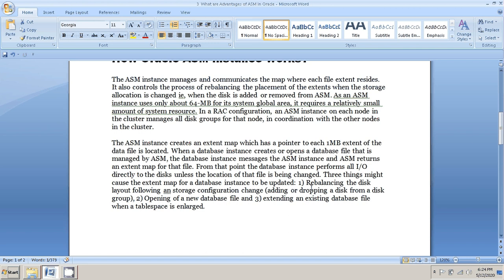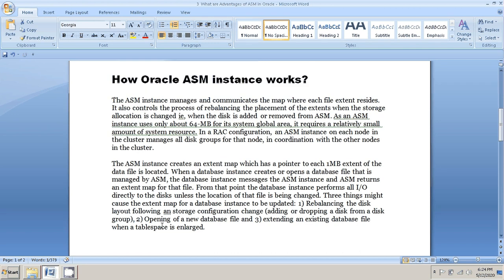From that point, the database instance performs all the IO calls directly. The ASM instance is updated for rebalancing of the disk layout following storage configuration changes such as adding or dropping disks, opening new database files, and extending existing database files when a tablespace is enlarged. That is how ASM works.